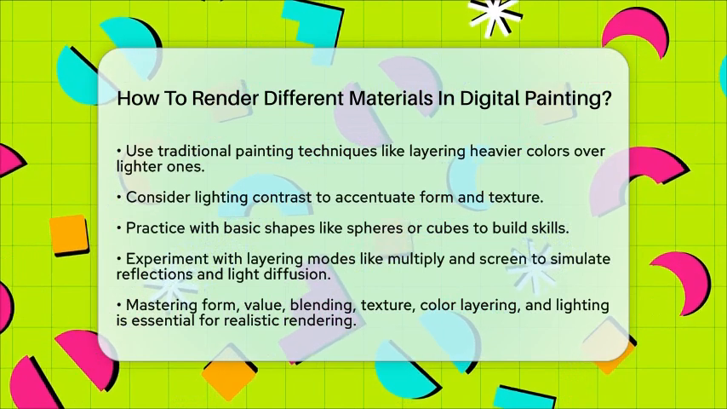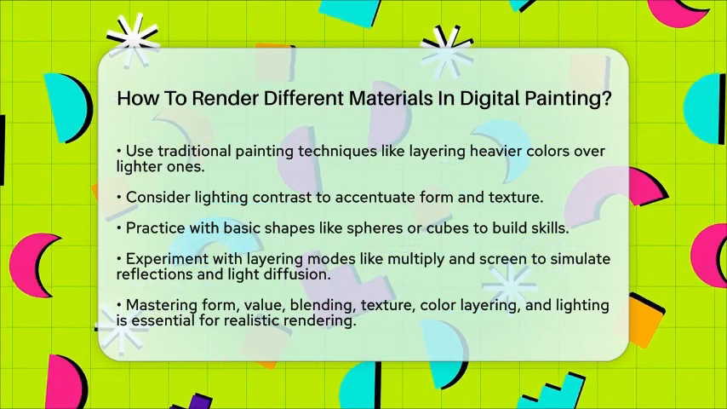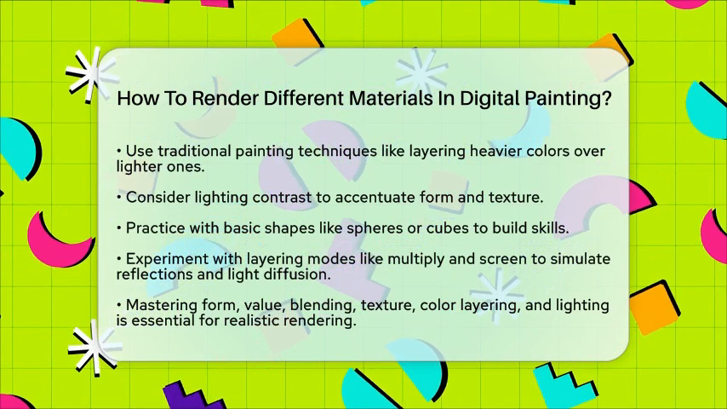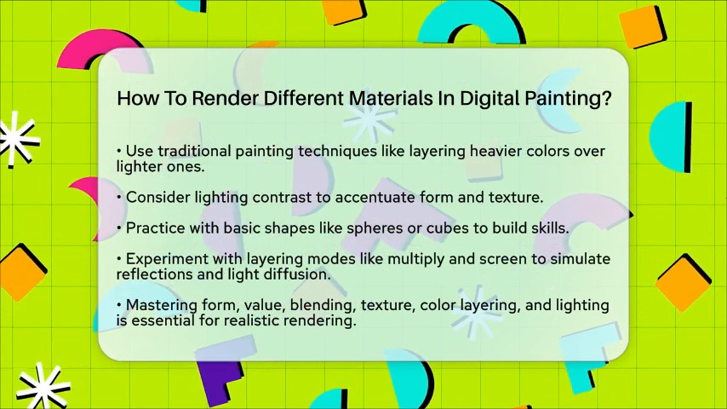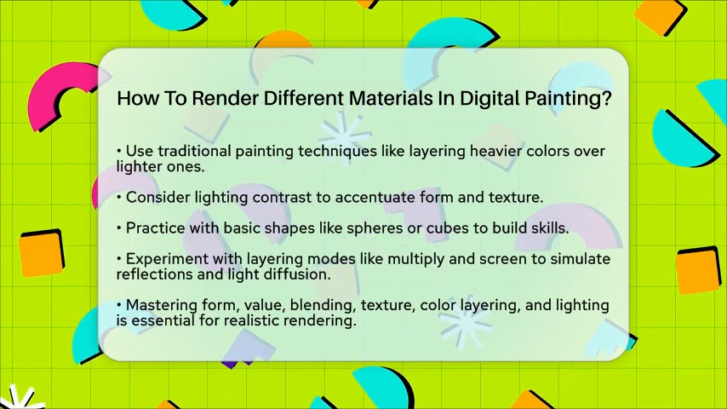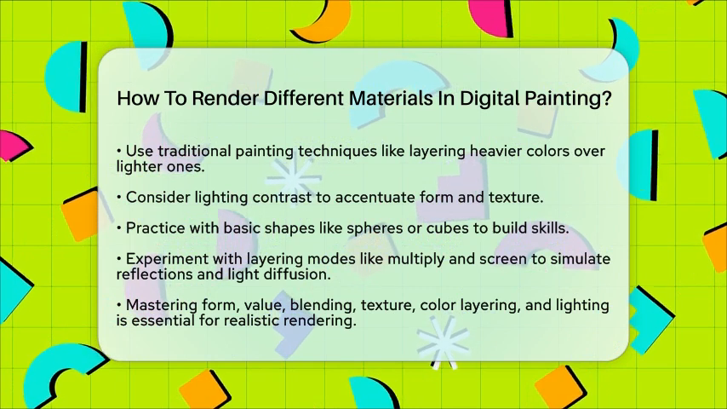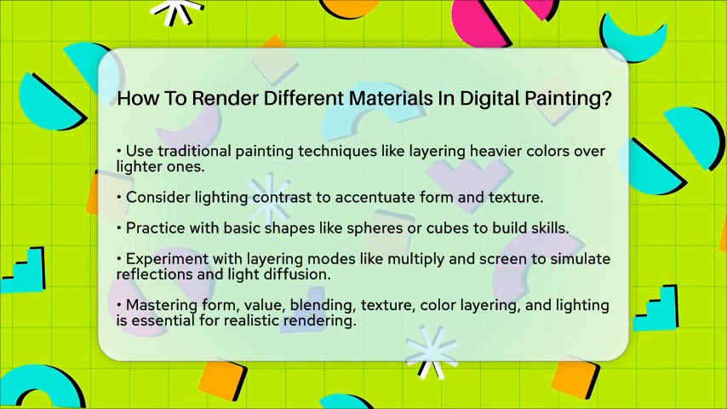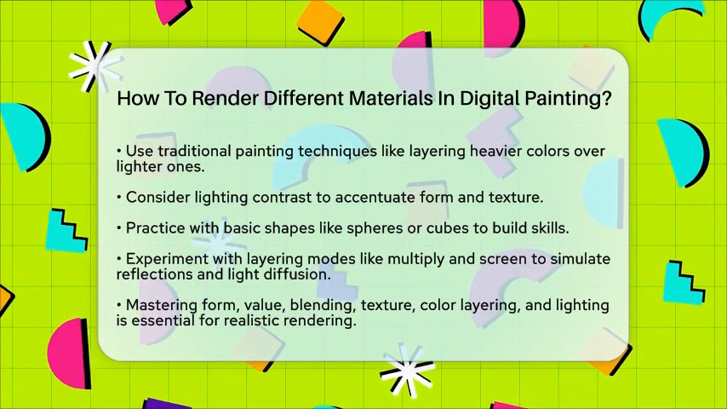To practice, start with basic forms like spheres or cubes. This will help you get comfortable rendering different materials before moving on to more complex subjects. Experiment with layering modes such as multiply and screen to see how colors and shadows interact. This can help simulate reflections or diffuse light on materials like wood or metal.